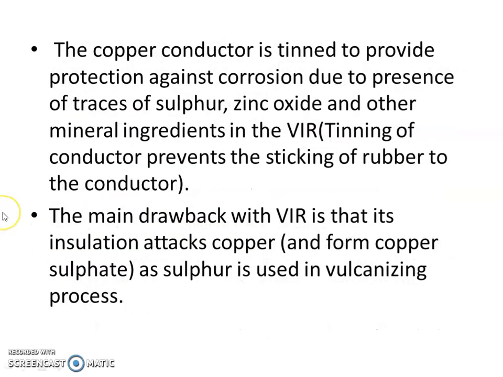The copper conductor is tinned to provide protection against corrosion due to the presence of traces of sulfur, zinc oxide and other mineral ingredients in the VIR. Tinning of the conductor prevents the sticking of the rubber to the conductor. The main drawback with VIR is insulation attack. The rubber insulation that we have used will attach onto the conductor and form the product known as copper sulfate, as sulfur is used in the vulcanization process.